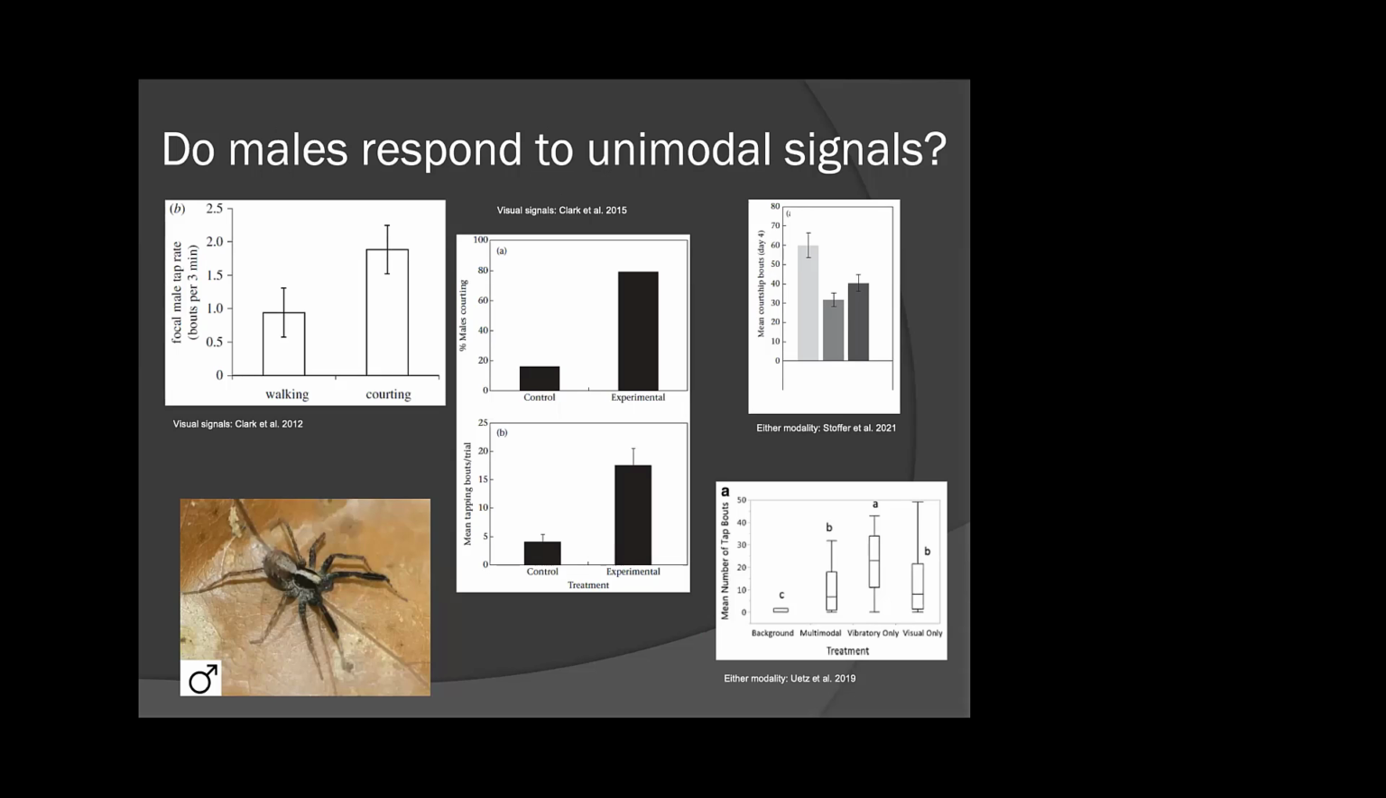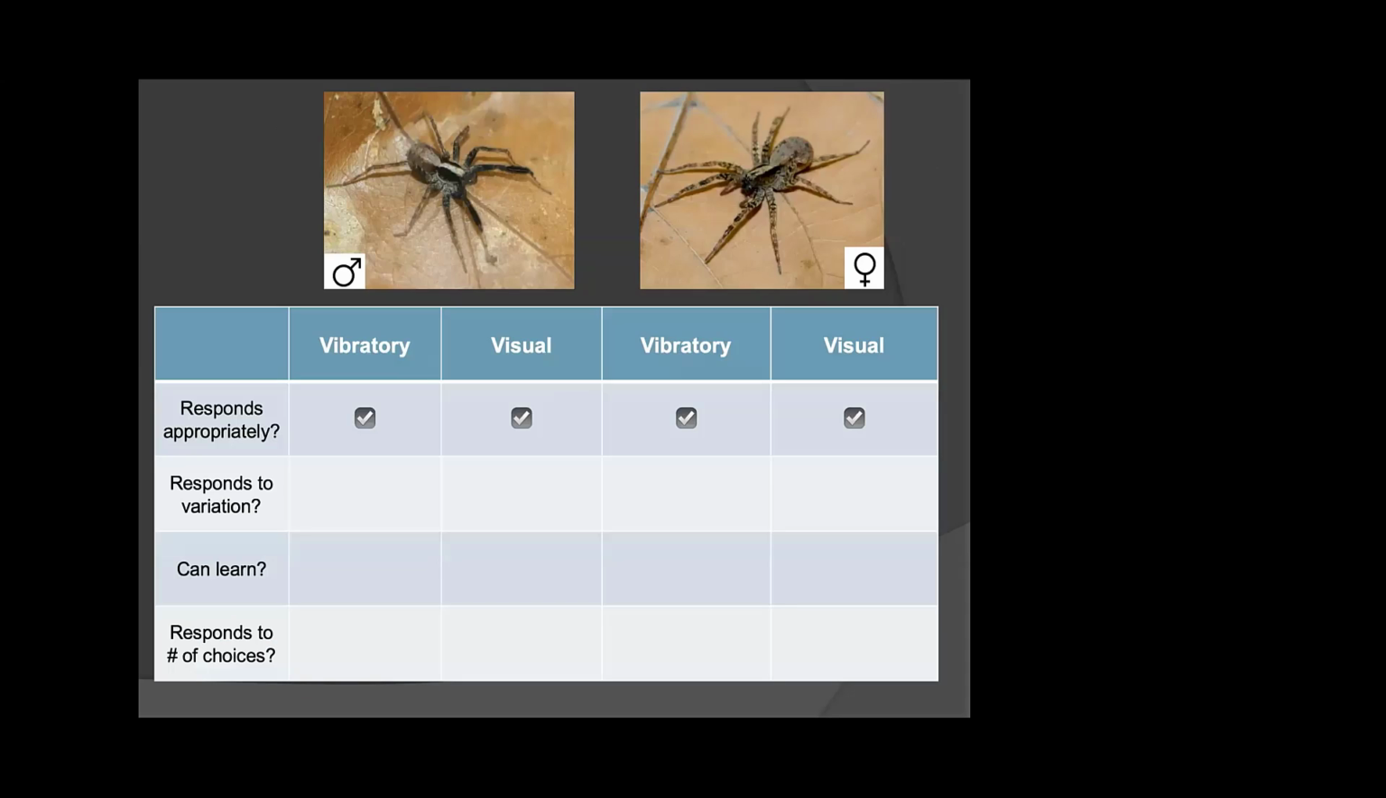On the male end of things, they also can respond to these unimodal signals, and they will court in response to the courtship of another male if they have been basically properly trained to do so. And they do that again, regardless of whether it's vibratory signals or visual signals. So in terms of this basic question, clearly across the board, both sexes can respond appropriately, even if only one modality is present within the multimodal signal.